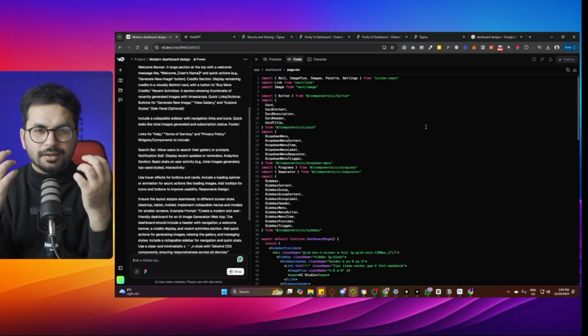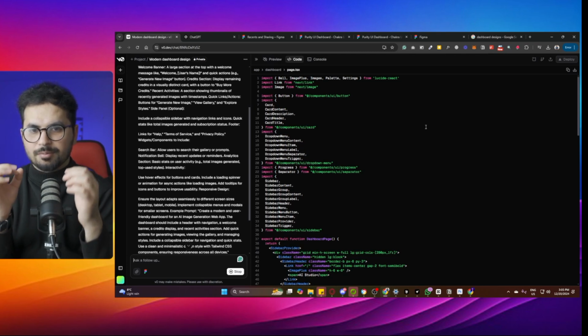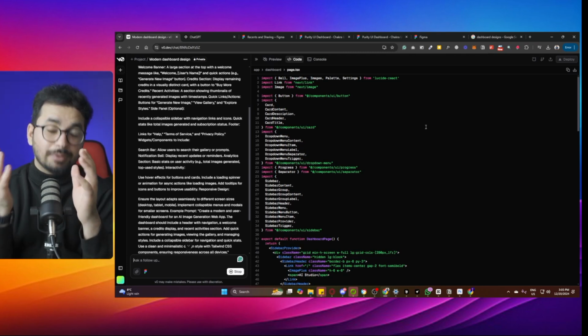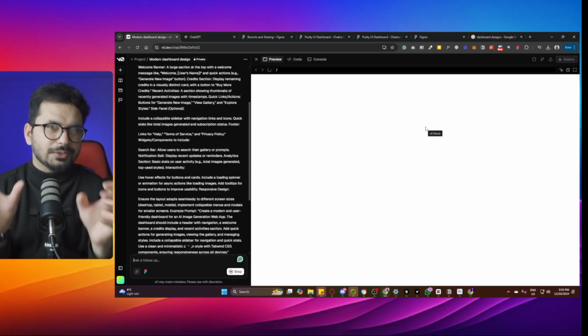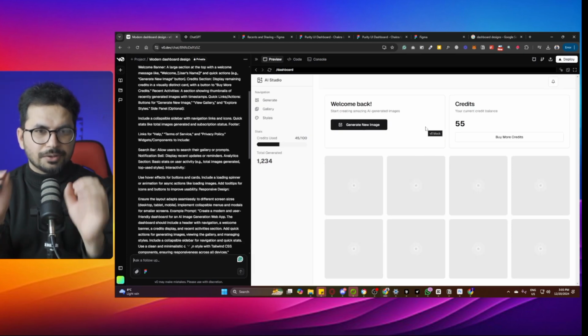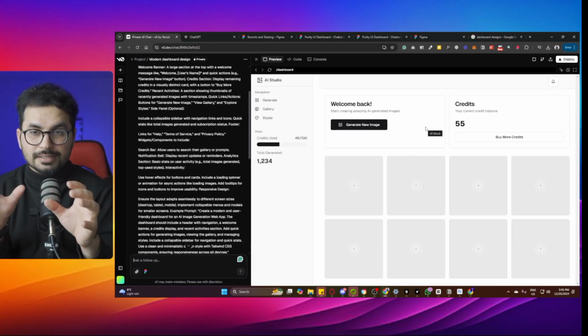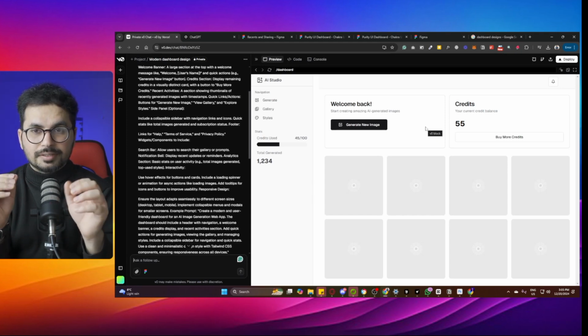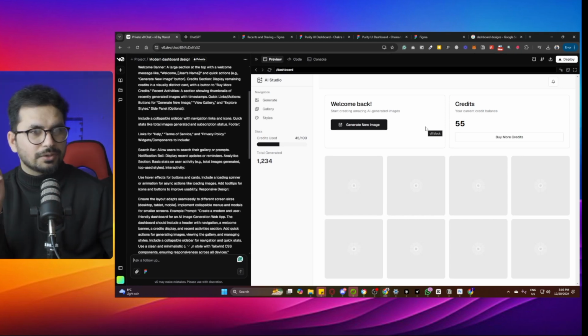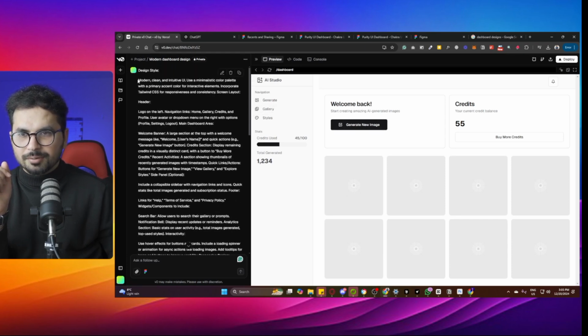It's a JavaScript framework, and most of the time if you're going to build web apps, you're going to develop them in Next.js, because Next.js gives you the freedom to design and develop websites with backend and front end right within one project. Okay, so this is what it has created so far. It has created a basic design based on our requirements.